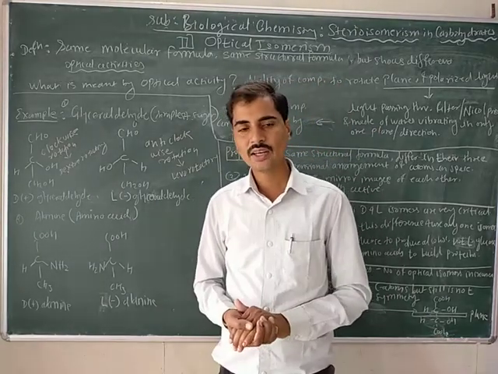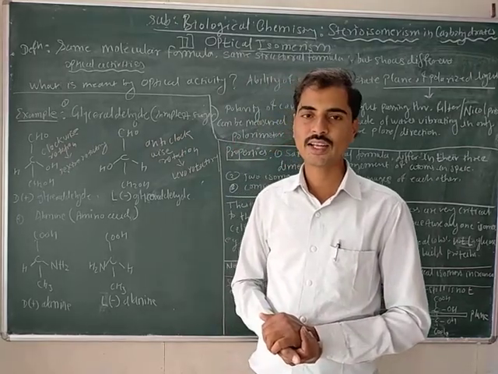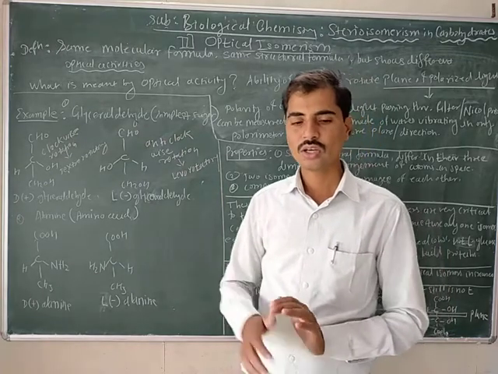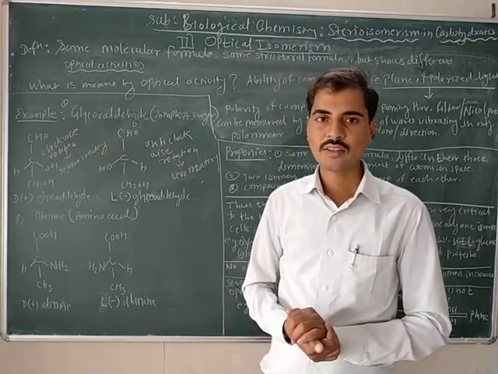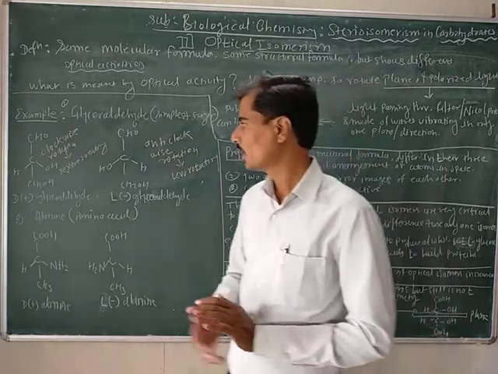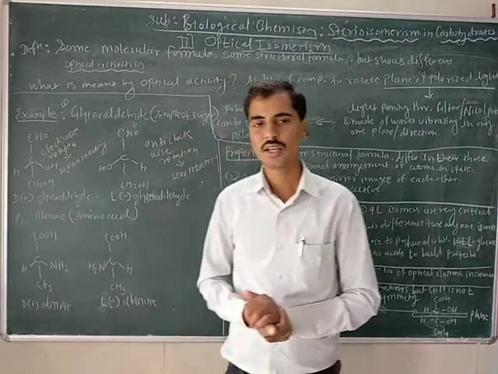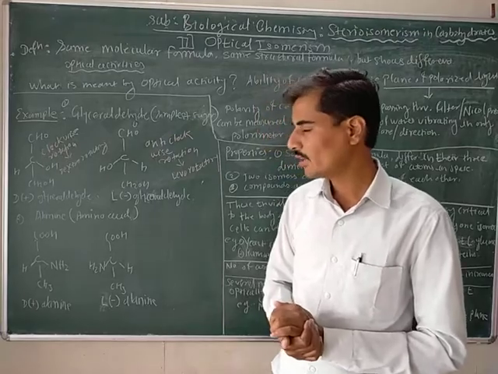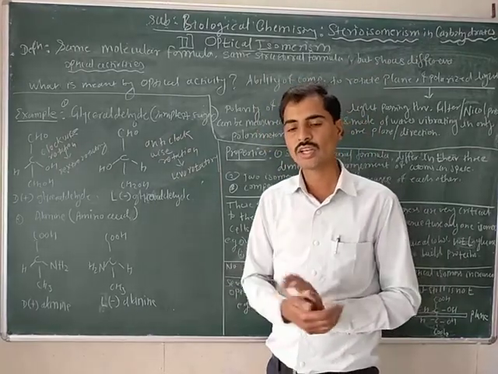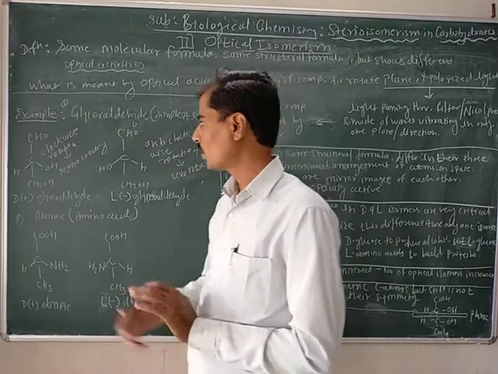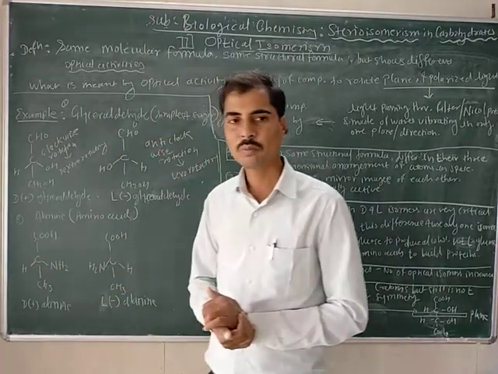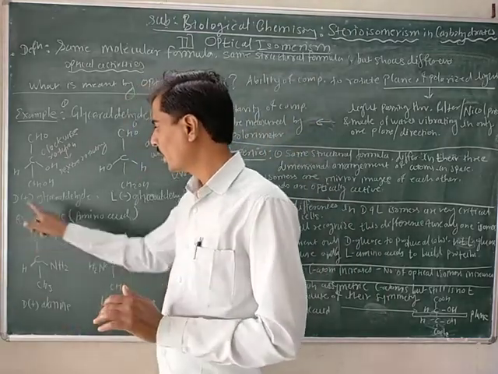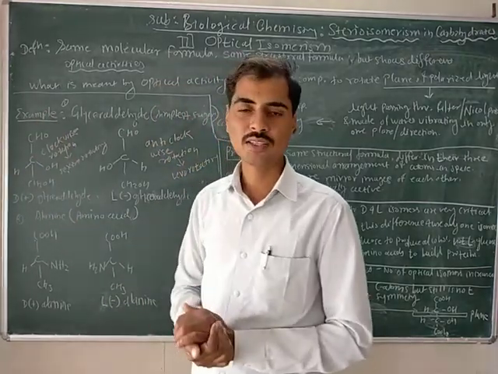When glyceraldehyde rotates the plane of polarized light in clockwise direction or right-handedly, then it is called dextrorotatory glyceraldehyde. The dextrorotation of the compound can be simply represented by capital D or plus sign.